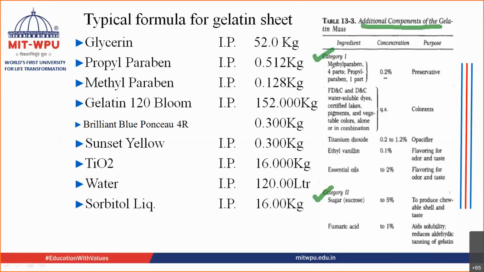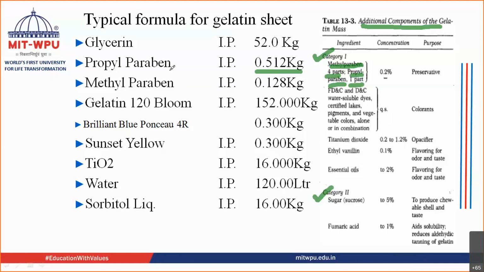One thing is that methyl paraben and propyl paraben are used as preservatives. Always remember, for lifetime, whenever you are using the combination of methyl paraben and propyl paraben, they are used in the combination of 4:1. 4 parts of methyl paraben and 1 part of propyl paraben. If you see over here, propyl paraben is near about, I am so sorry, I got this a little bit reversed here. So it should be in the quantity of 4:1.